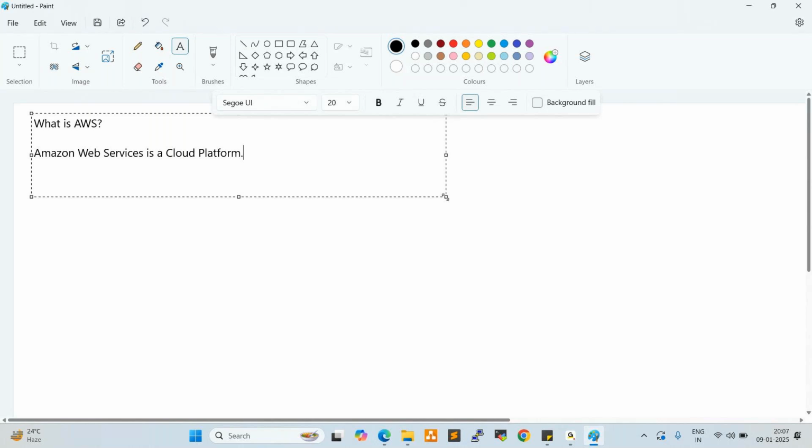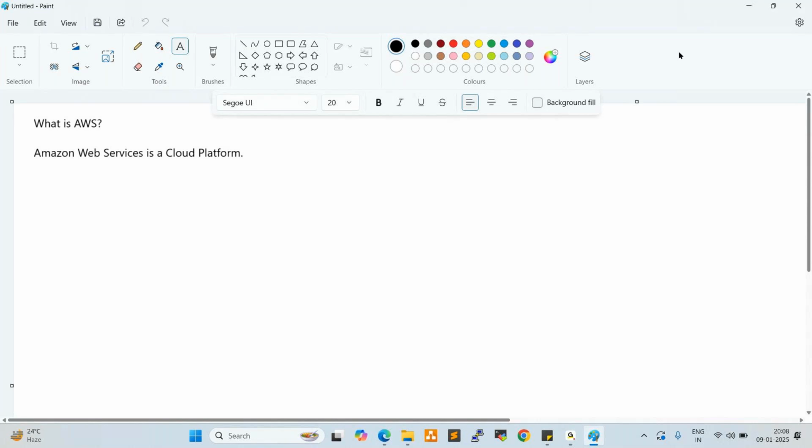So what is on-demand? Instantly, immediately. Whenever we need any resources, we can create them with a single click in the cloud. Now, first of all, how to create an AWS account? If you want to create resources in AWS, the very first thing we require is an AWS account. So we need to create an AWS account.